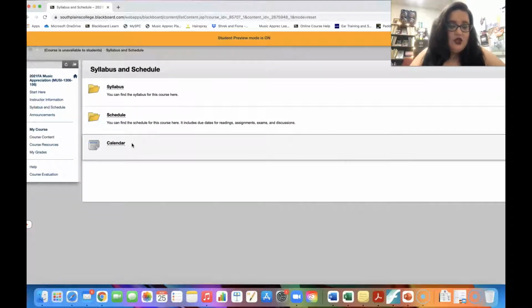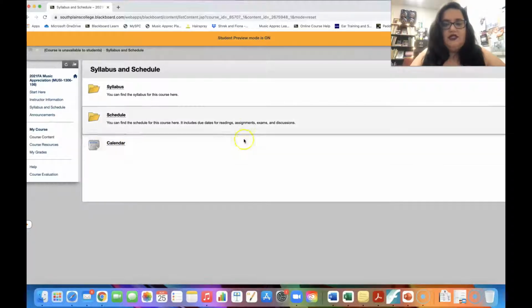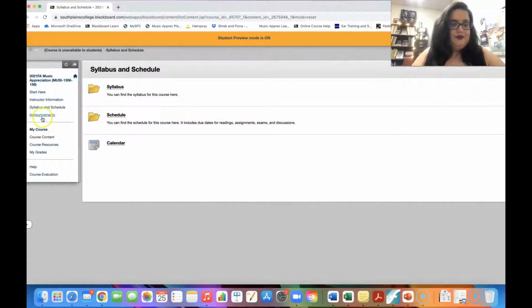All right. One other way that you can look at what's coming up due is just by clicking this calendar. It'll give you a list of what's due on specific days, but you can also look at the schedule.